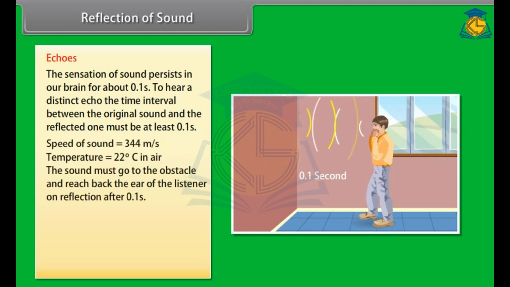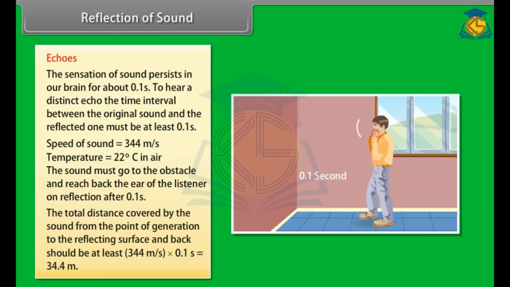If we take the speed of sound to be 344 meters per second at a given temperature, say 22 degrees Celsius in air, the sound must go back to the obstacle and reach the ear of the listener on reflection after 0.1 second. Hence, the total distance covered by the sound from the point of generation to the reflecting surface and back should be at least 344 meters per second into 0.1 second, which is equal to 34.4 meters.